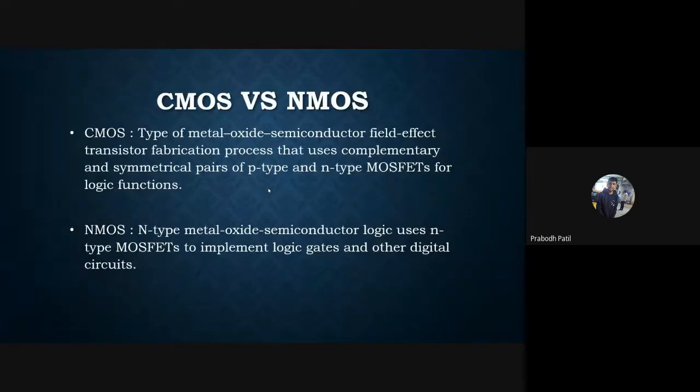Firstly, I am going to explain the difference between CMOS and NMOS. CMOS is a type of metal oxide semiconductor FET transistor process that uses complementary and symmetrical pairs of P-type and N-type MOSFETs for logical functions and circuit designing. NMOS is an N-type metal oxide semiconductor, which uses N-type MOSFETs to implement logic gates and other digital circuits.